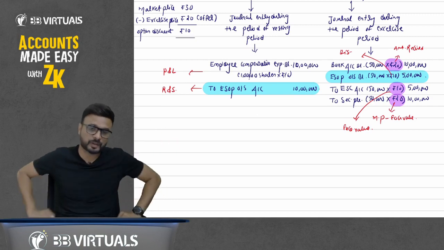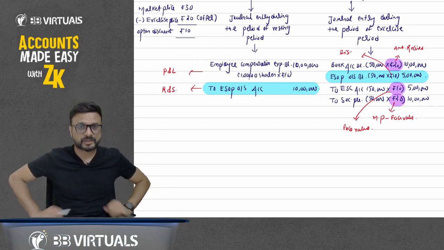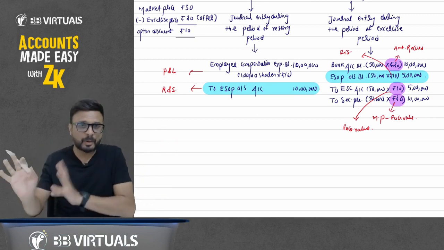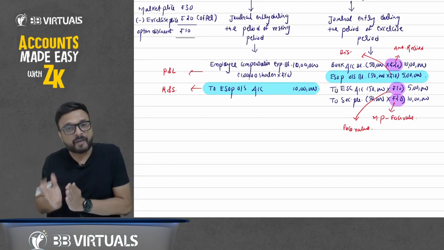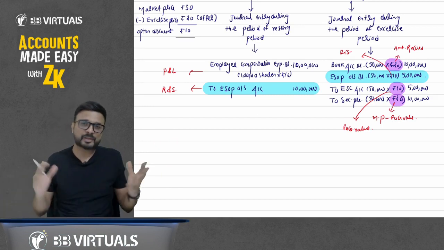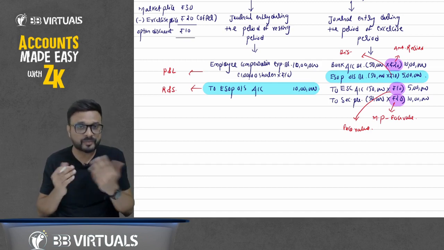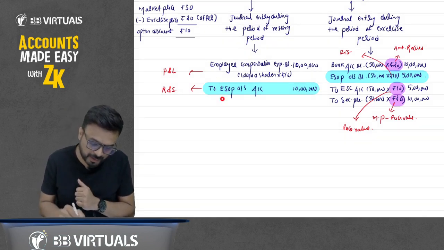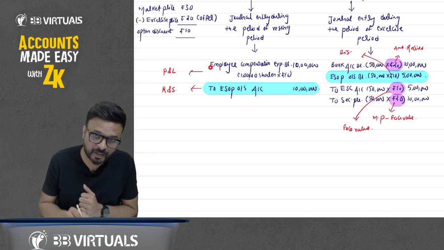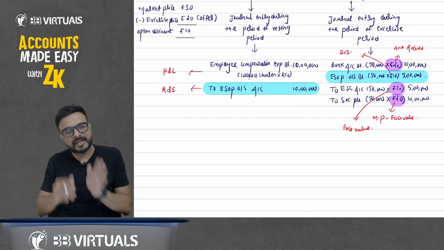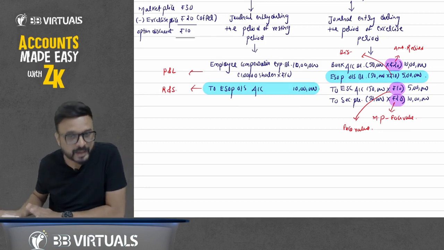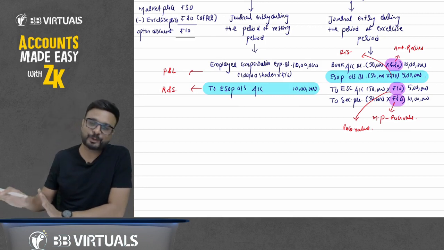What will we do for ESOP outstanding now? If there is any balance left in ESOP outstanding after the exercise period, we transfer the balance of ESOP outstanding to the general reserve account. Why do we transfer to general reserve? Because we created ESOP outstanding through the P&L account. This employee compensation expense goes to the P&L account. That's why any balance left in ESOP outstanding after the exercise period, we transfer to general reserve.